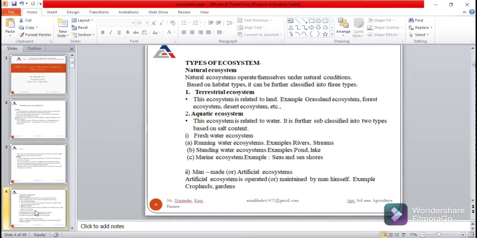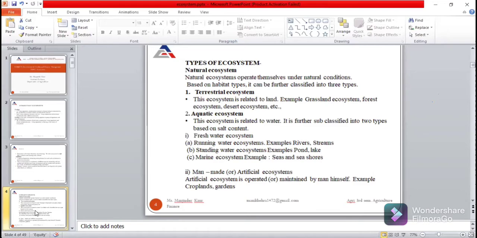Okay, aquatic ecosystem is further subdivided into two categories. First one is freshwater ecosystem, and second one is man-made or artificial ecosystem. In the water ecosystem, there are three categories. First one is running water ecosystem. Second one is standing water ecosystem, and third one is marine ecosystem. So rivers and streams are examples of running water ecosystem. Ponds and lakes are examples of standing water ecosystem, and seas and seashores are examples of marine ecosystem.